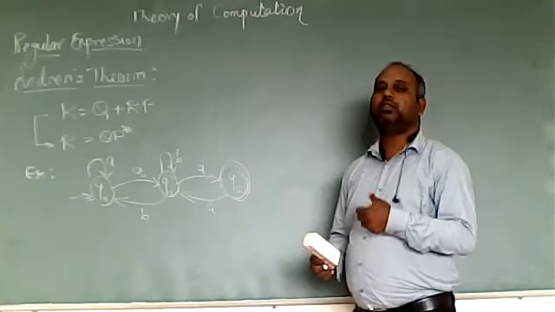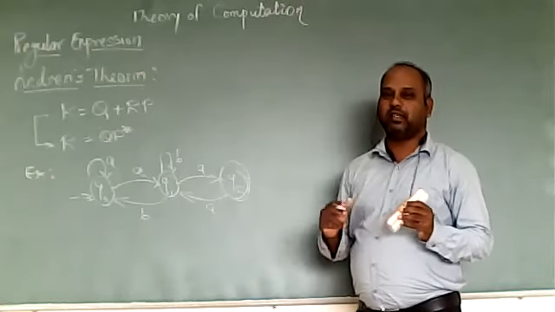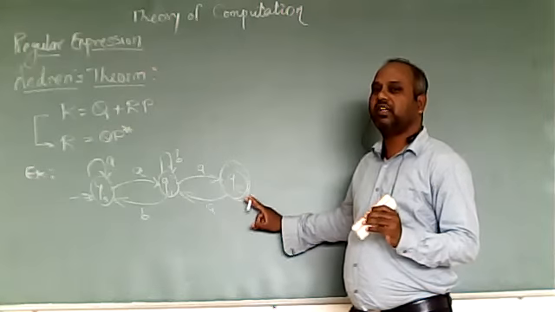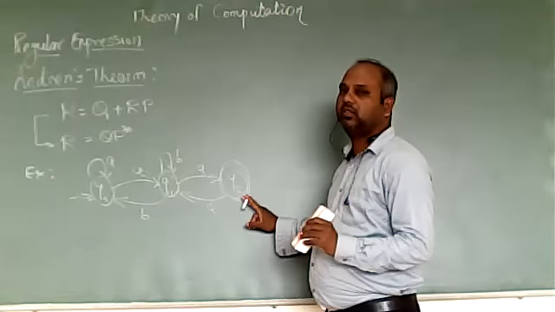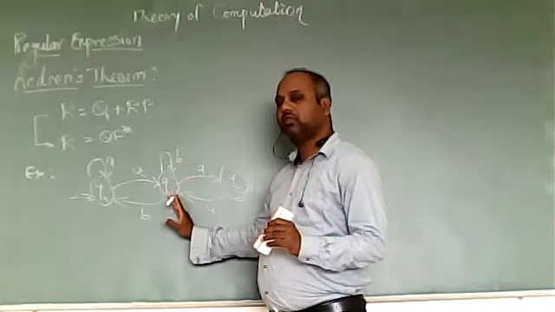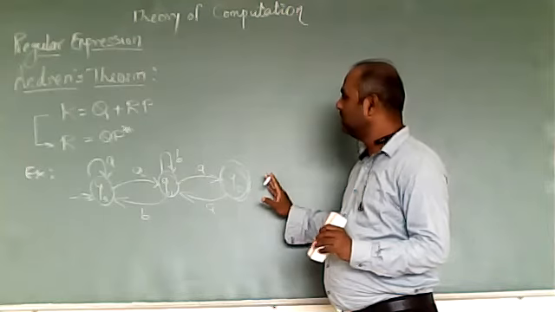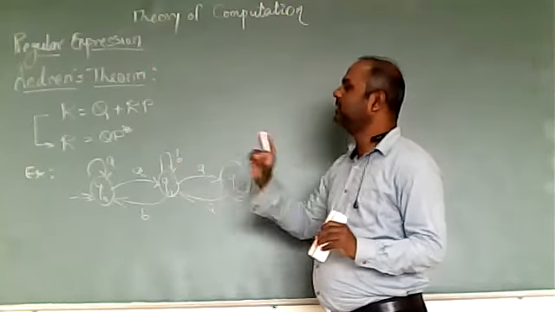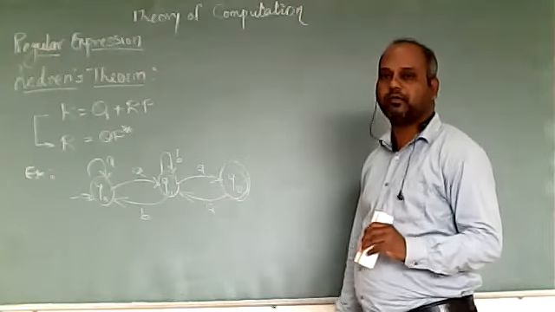Now our point of interest is the equation for Q2, because Q2 is a final state. To solve the equation of Q2, if we require the equation of Q1 or Q0, we will solve those too. The basic objective is to solve the equation of Q2, which will give the regular expression accepted by this DFA. That is our problem statement.